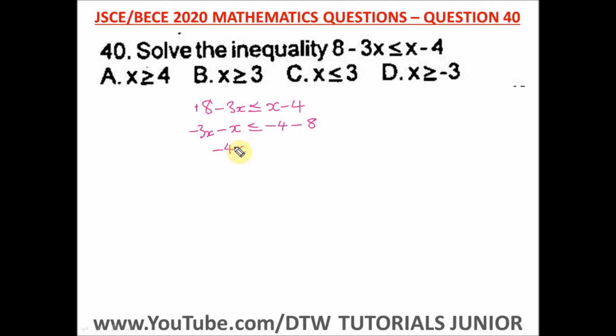And why do we have a negative 4x? Because this is a negative and negative, we add, then our sign will be negative. That's the sign of the biggest number. So here we have less than or equal to minus 4 minus 8, which will give us a minus 12. Now to get our x, we have to divide both sides by a negative 4.